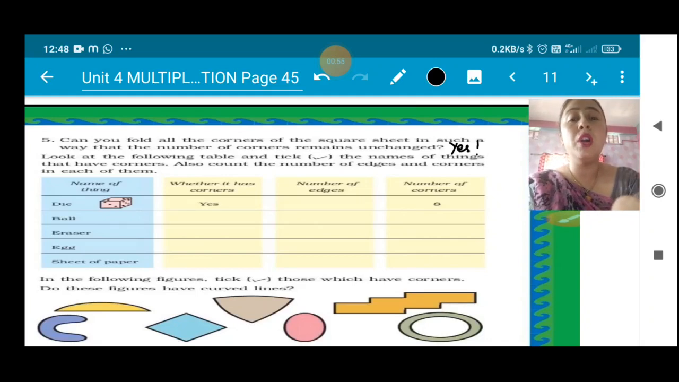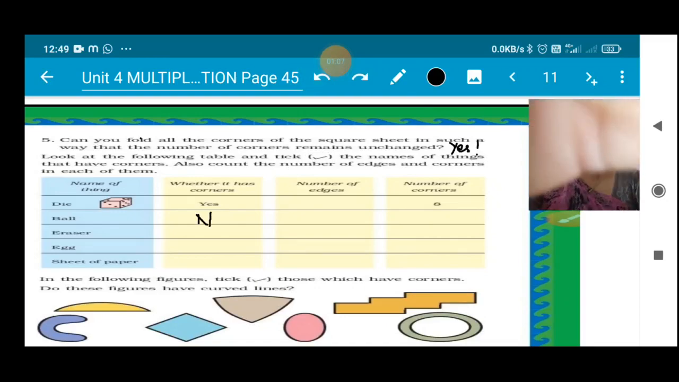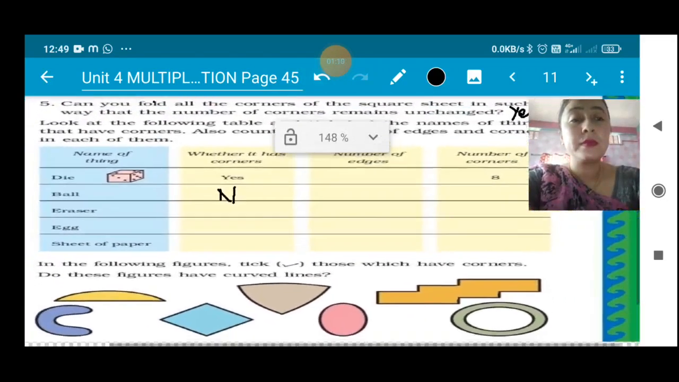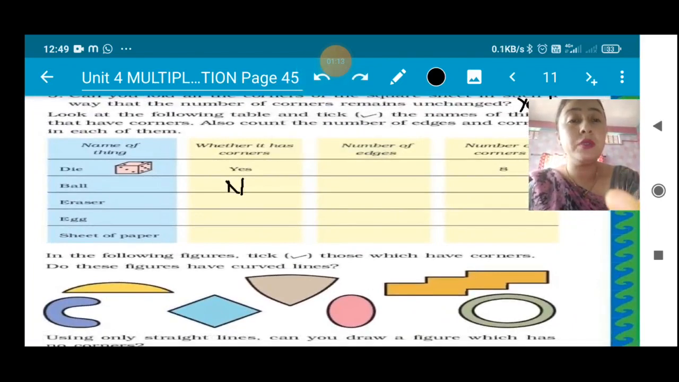So ball is a sphere shape. Yes, so ball doesn't have corners. So you will write no. Okay, let me enlarge the picture. Yes, you will write no. Now next, eraser. Yes, eraser, if it is a square or cuboid or cube shape, yes, it has a corner. So you will write yes. Egg, no, egg also doesn't have a corner, so you will write no.